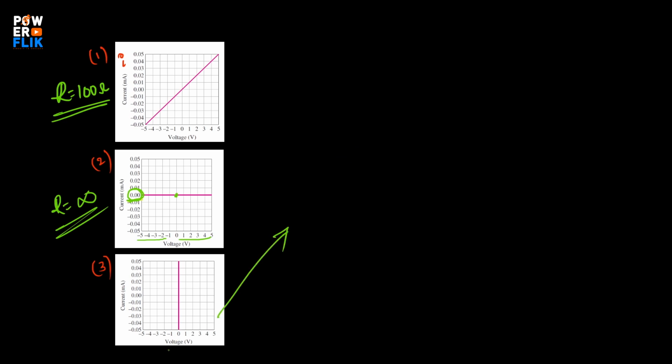Next plot. Here, we are having V equals 0 and it is constant. From the plot, we can say V equals 0, and I is a non-zero component. So like the same thing, I equals 1 by R into V. I is something which is not equals to 0, and 1 by R into V. So here V is 0 all the time.